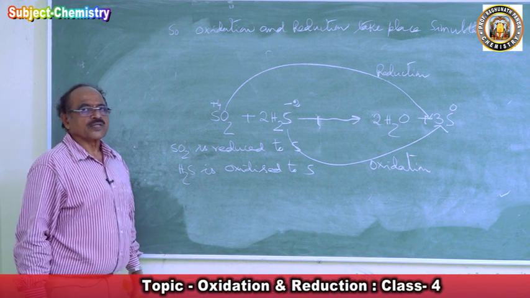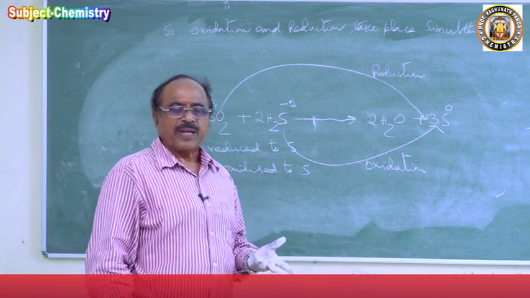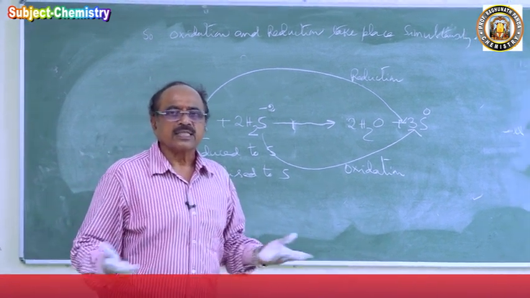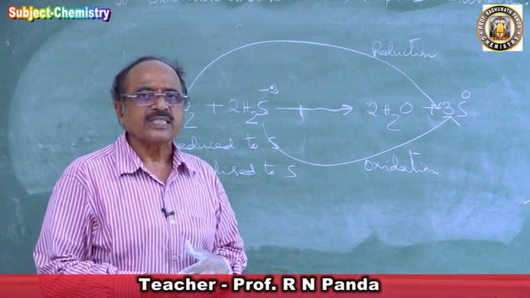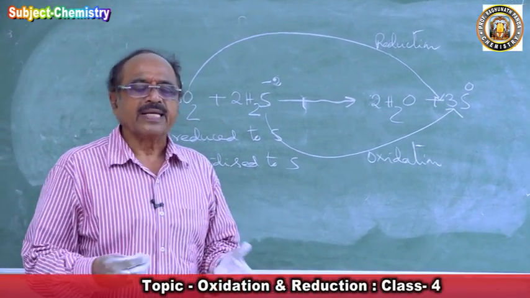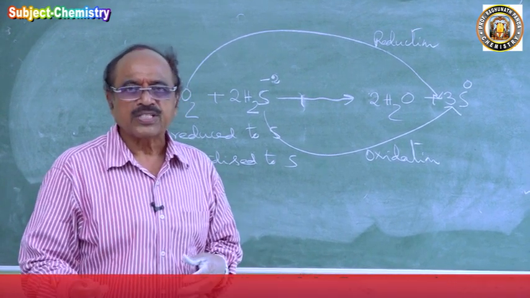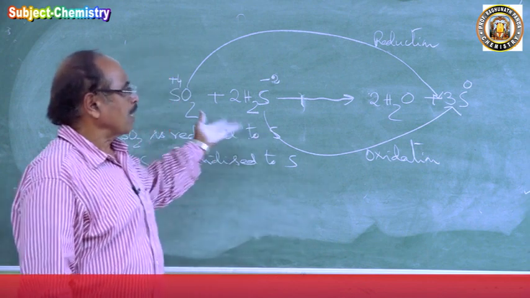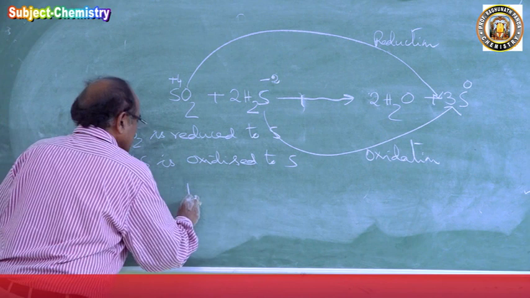Where there is oxidation, there is reduction. Generally a question comes to a student: explain that oxidation and reduction take place simultaneously. Instead of asking what is a redox process, one can ask to explain that oxidation and reduction take place simultaneously. So you say what oxidation is, what reduction is, and give an example. One more example, I am just writing it. Next class I will explain many reactions like this.